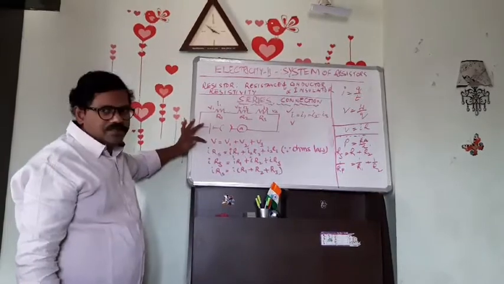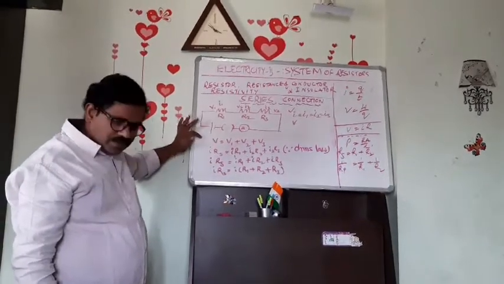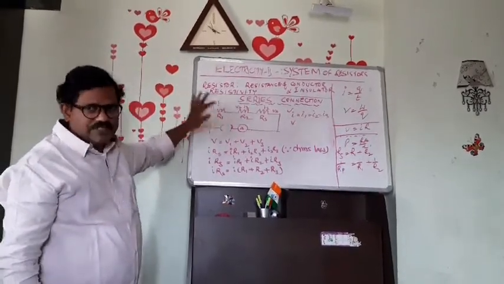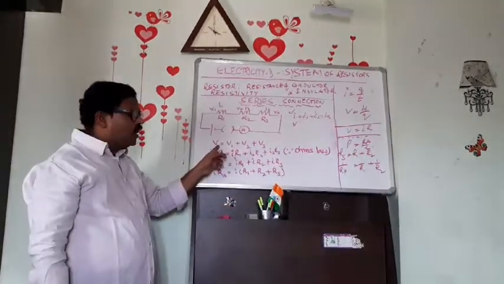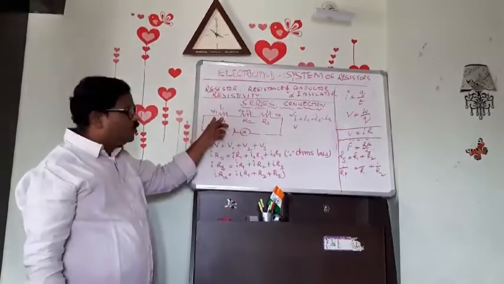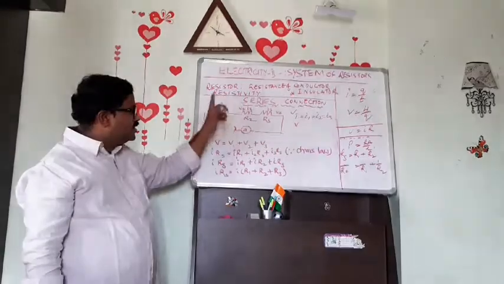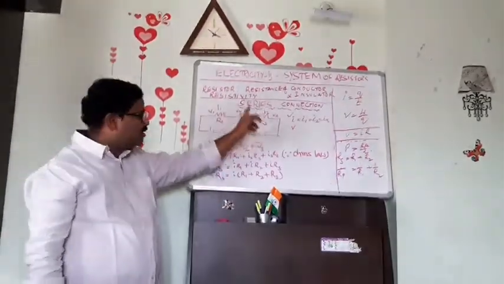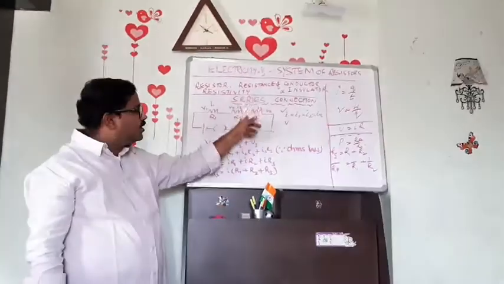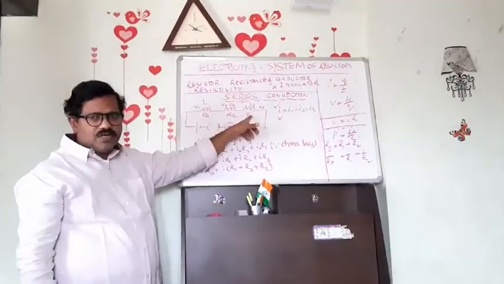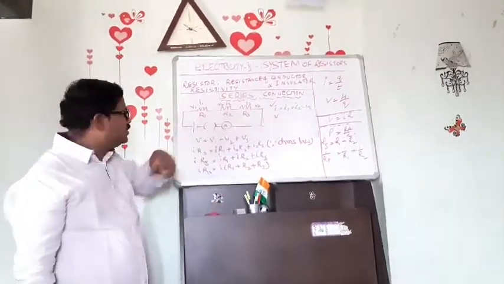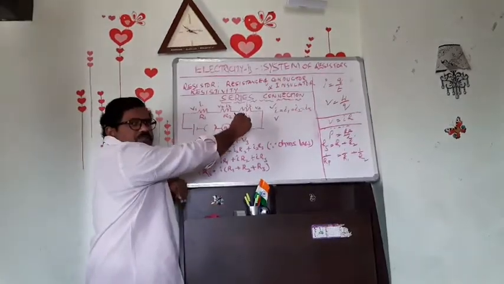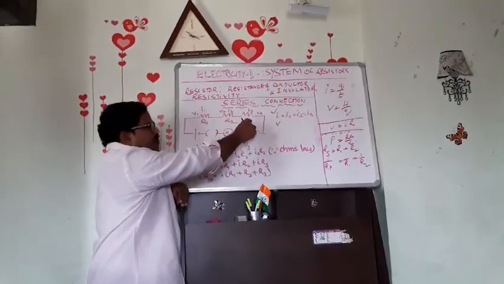First we started with, in series combination of resistors, applied voltage equal to voltage across the first resistor plus voltage across the two terminals of the second resistor plus the potential difference between two terminals of resistor 3.